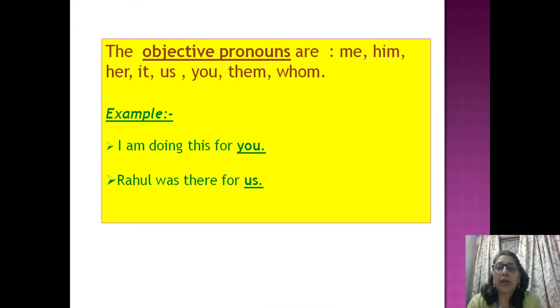The objective pronouns are me, him, her, it, us, you, them, whom. These are the pronouns that act as the objects. For example, I am doing this for you. Rahul was there for us. Here you and us are acting as objects. So these are known as objective pronouns.